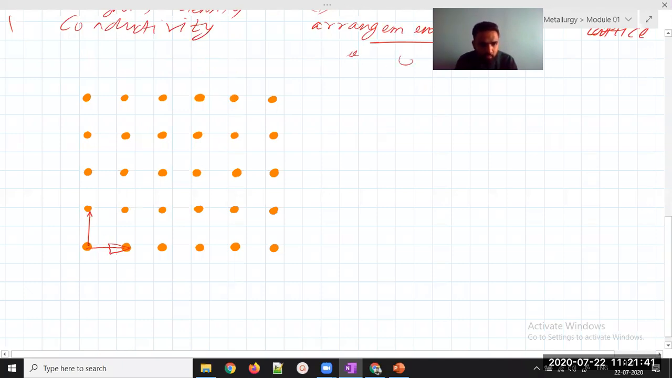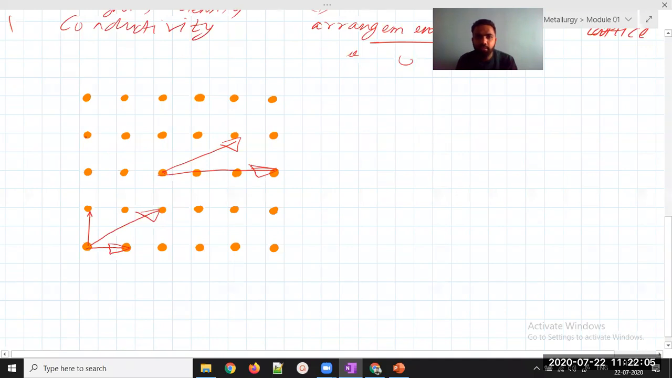If I want to go this way, suppose I go this way, this is also a lattice translation. If I want to go this way, sorry, I can't cross it. If I want to go from here this way, this will also be a lattice translation. If I go from here to here, this will also be called a lattice translation.